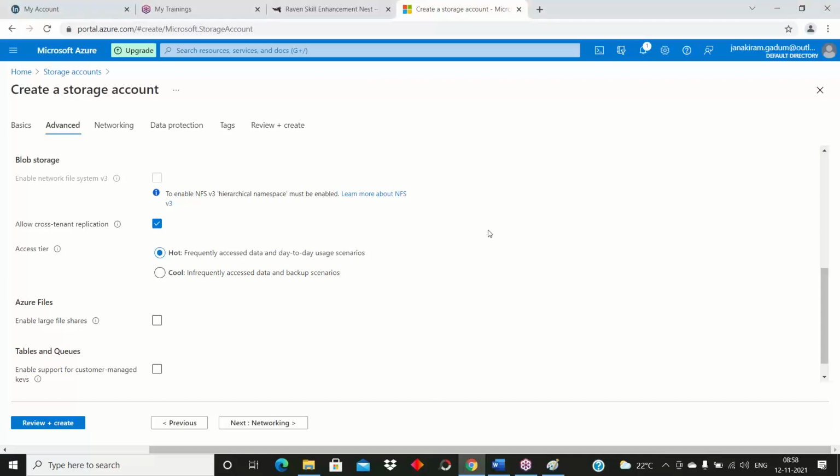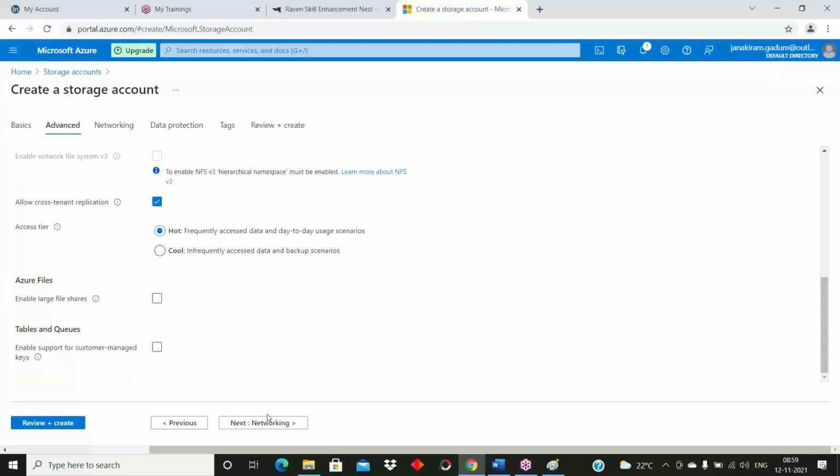Okay, so if I am using this storage account regularly, I need to mention the option hot. If I created this storage account but I am using it only once a week, then I need to mention cool. That is frequent and infrequent. So in an interview they may ask what the access types in a storage account are. You should know and respond: hot is nothing but frequent, cool is nothing but infrequent. Okay.